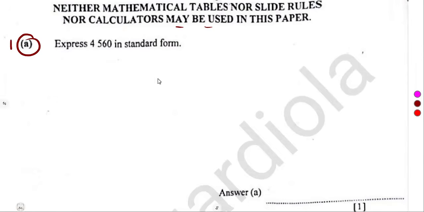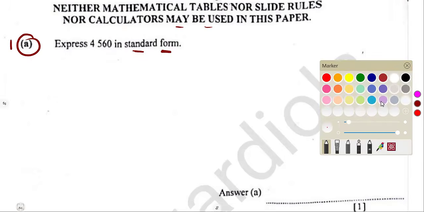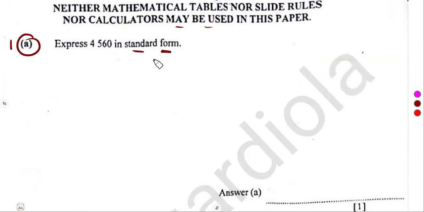Number 1A was to express 4,560 in standard form. From the ordinary form number that we are given, can we express this number in standard form? Remember, in standard form, a times 10 to the exponent of n, where a is a number between 1 and 10. So you're supposed to move the comma from here until we have a number which is between 1 and 10. So let's move: that's 1, 2, 3.